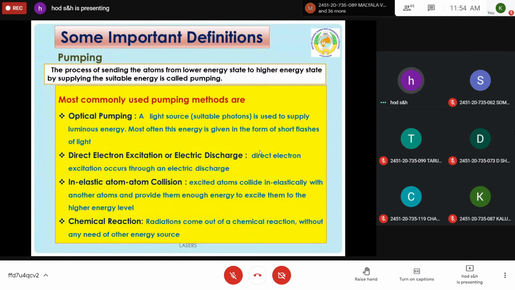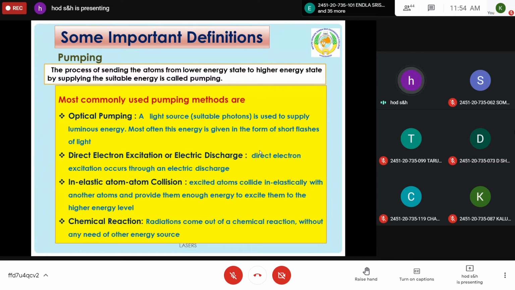That means allowing the photons to interact with the atoms in the ground state, so that the atoms or electrons can rise to a higher energy state. This is called optical pumping. A light source is used to supply luminous energy, and generally this is given in the form of short flashes of light, so that atoms can be excited. And the second one is direct electron excitation or electric discharge. By applying voltage, you can excite the atoms from the ground state to a higher energy state. This is another method. And also inelastic atom-atom collision.